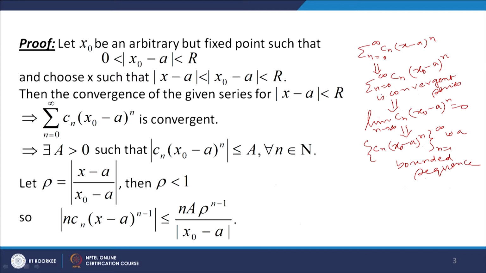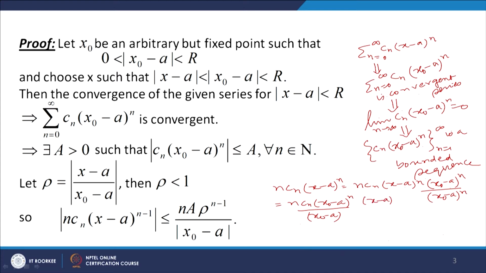Okay. So, let us see how we get this. So, n c n (x minus a) to the power n we can write as n c n (x minus a) to the power n into (x naught minus a) to the power n divided by (x naught minus a) to the power n, and this I can write as n c n into (x naught minus a) to the power n, and then we have x naught minus a here, and we get here x minus a